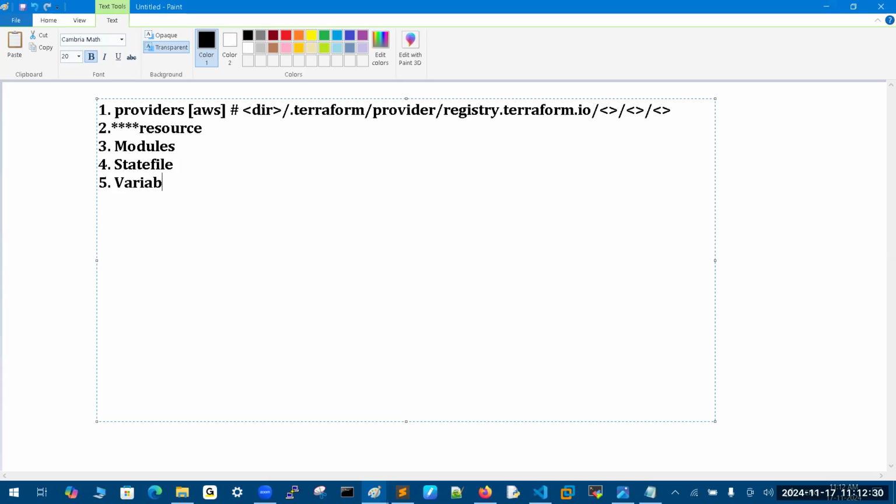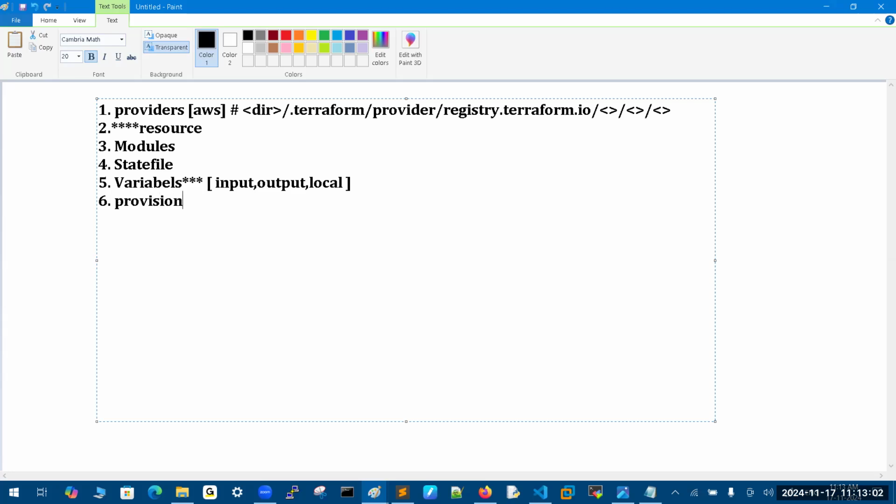And the next one, variables. Second important one after resources: input variables, output variables, local variables. These three components we need to understand. Local variables are immutable. Changes are not possible after the deployment. They are hard-coded values. And then output is generally for output purposes only.